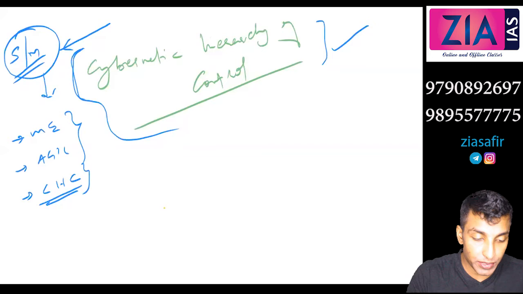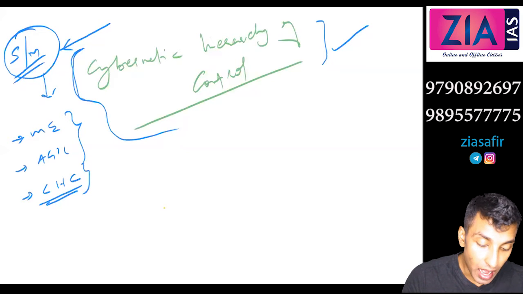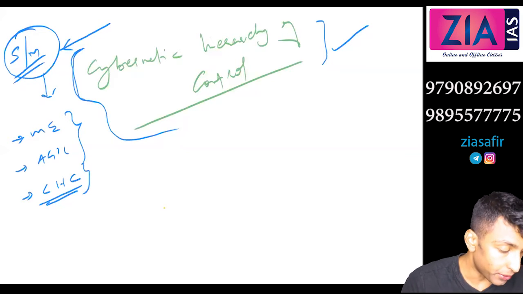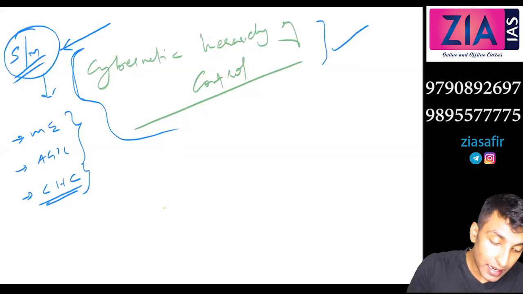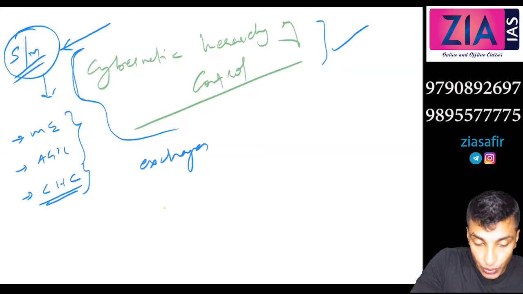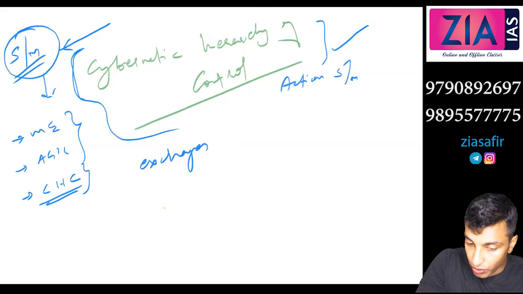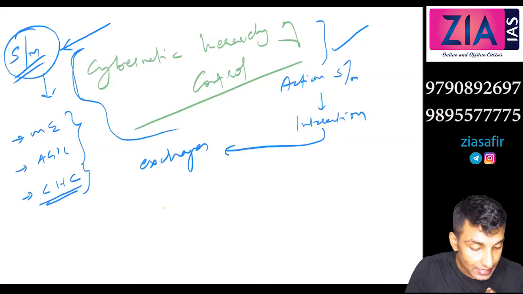Among all these action systems, according to Parsons, there is an interaction, and these interactions are in the form of exchanges. So action systems are not in isolation, they are in continuous interaction with each other in terms of exchanges.